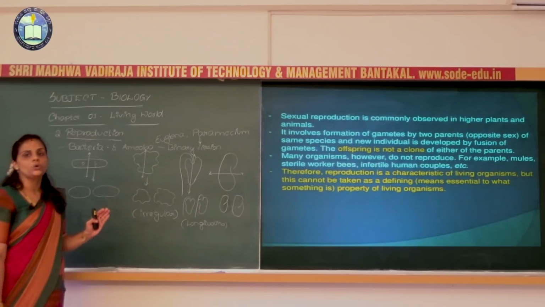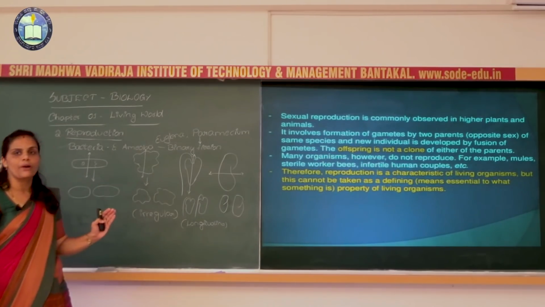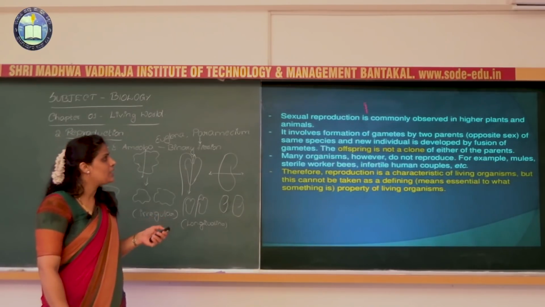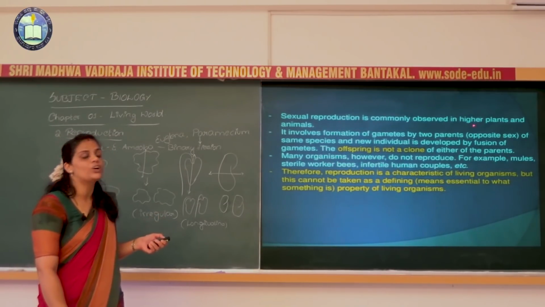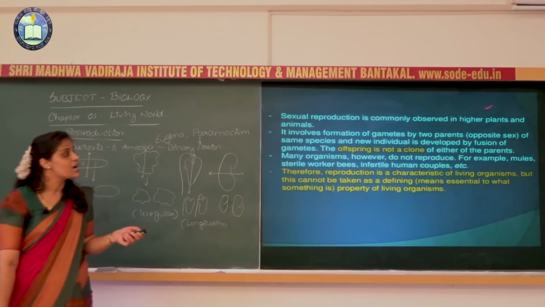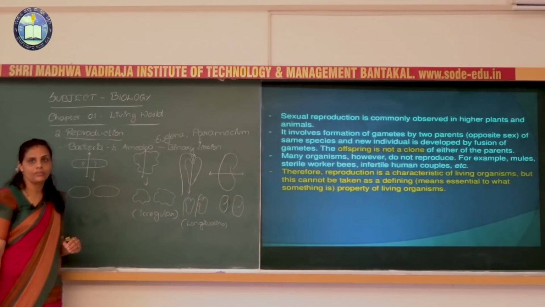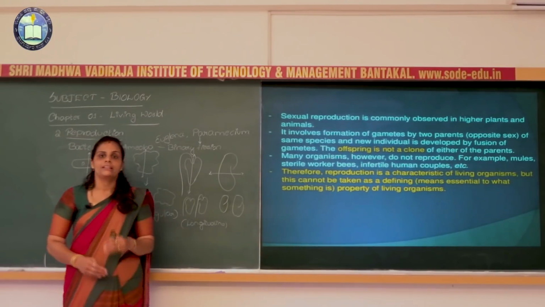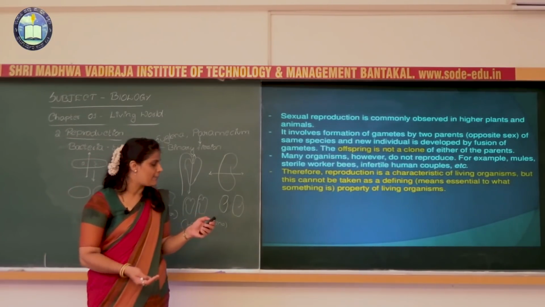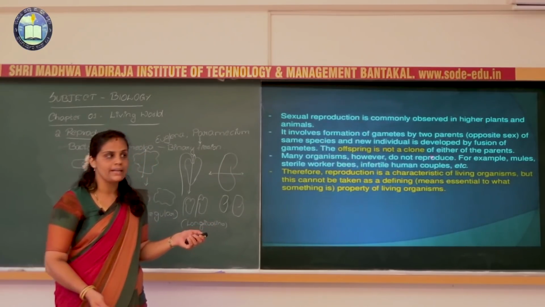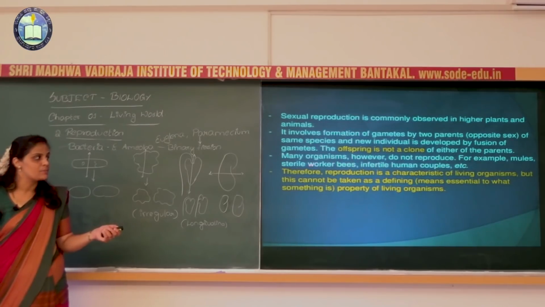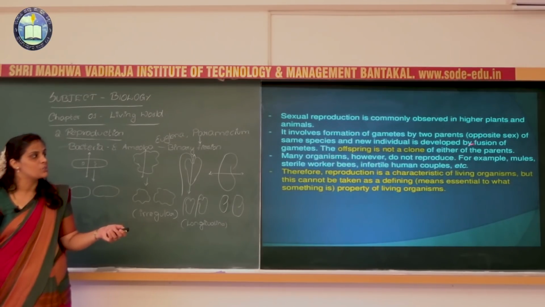If we take sexual reproduction over asexual reproduction, sexual reproduction is commonly observed in higher organisms such as plants and animals. I already mentioned that in sexual reproduction there will be formation of gametes by the two parents. The parents belong to the opposite sex of the same species and the new individual will be developed by the fusion of the gametes.